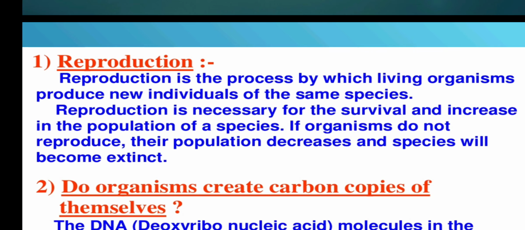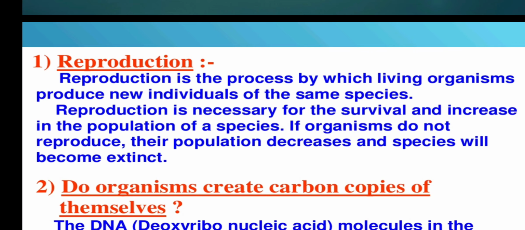A hibiscus plant can't give rise to a rose plant. A cow can't give rise to a sheep. So, again, you have to understand the concept. Reproduction is the process by which living organisms produce new individuals, or their offsprings, we call. But they should be of the same species. They can produce new individuals of the same species.